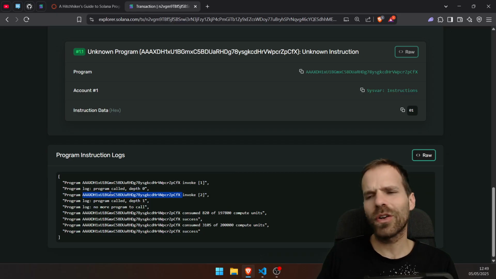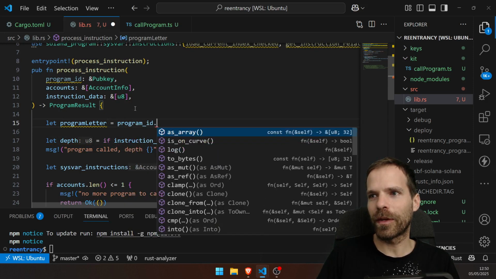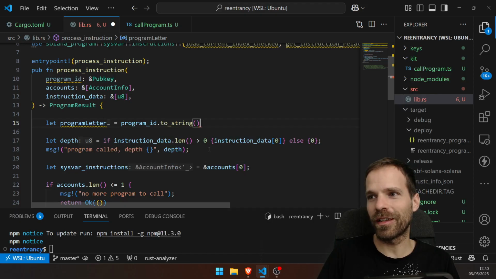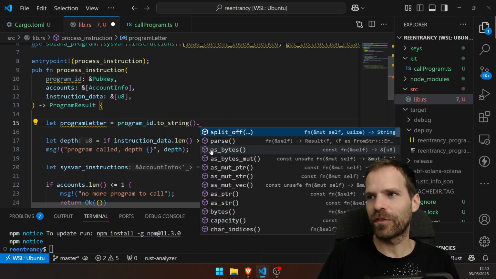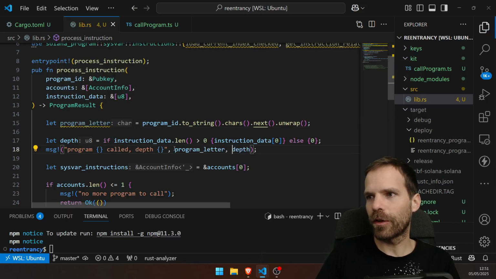It's this one. Should I also log my program? Yeah, why not? Let's do program letter from the program ID. This is a pub key. You can do toString, which is not particularly efficient, but we don't care about efficiency at that point. Oh yeah, sorry, we're in Rust. Let's see how that would look.